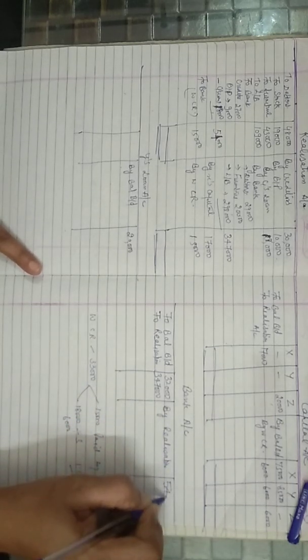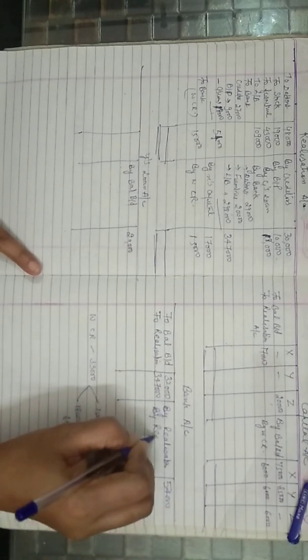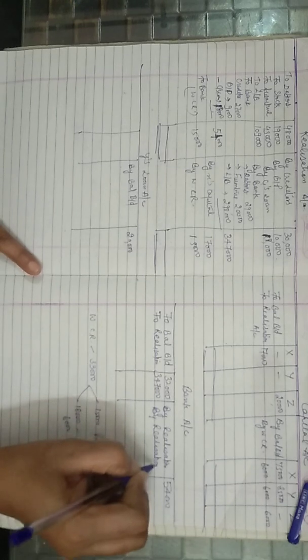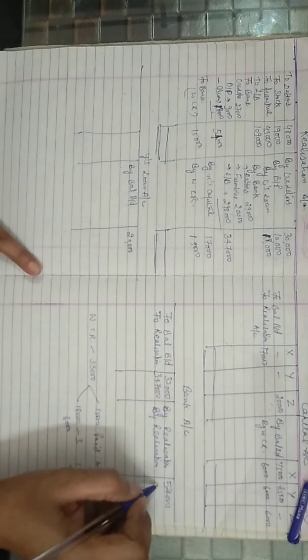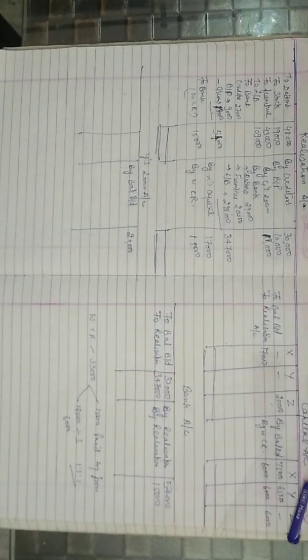The amount is 54,000. To bank, another amount is 15,000. It would also come on the bank's credit side. The amount is 15,000. Then make total of it.